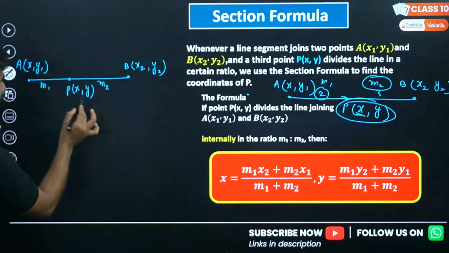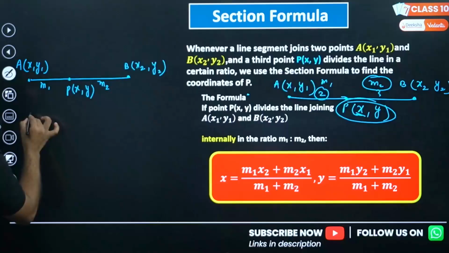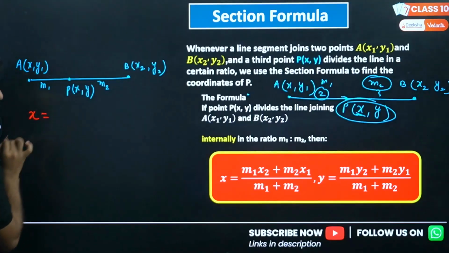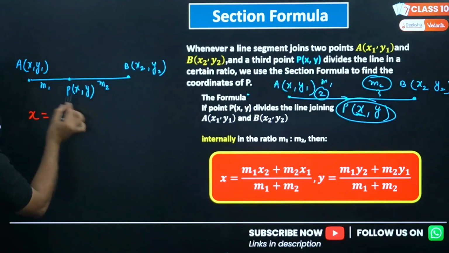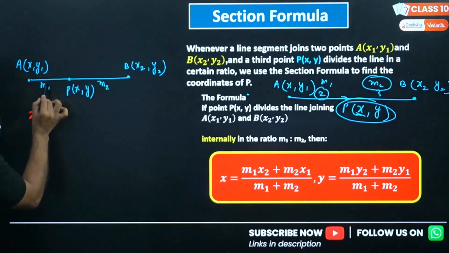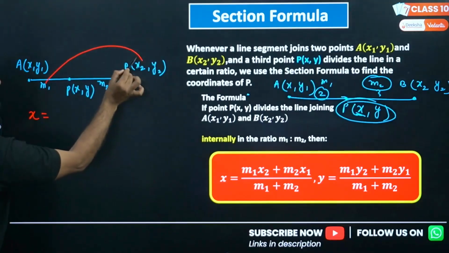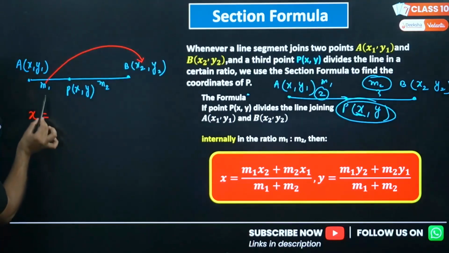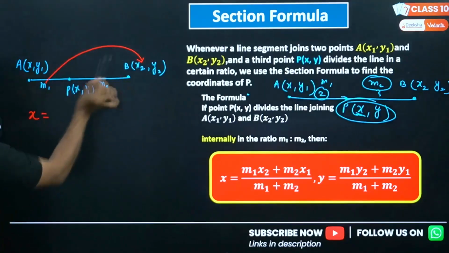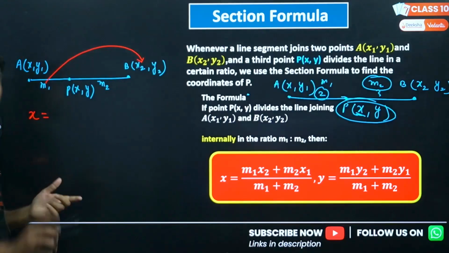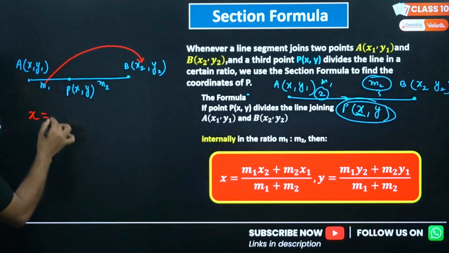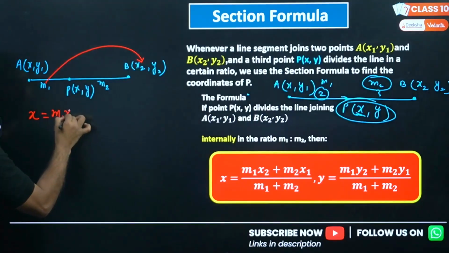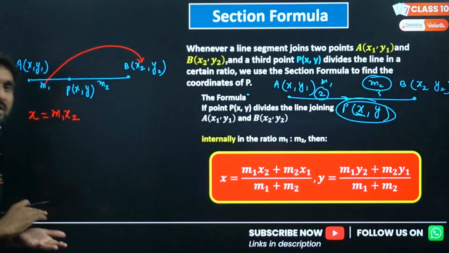Okay, so to find x, what we need to do, my dear lovely kids, is take this m1 and take this x2, counting 1, 2 in the form of counting. So what will be m1 x2? Or there is another trick.